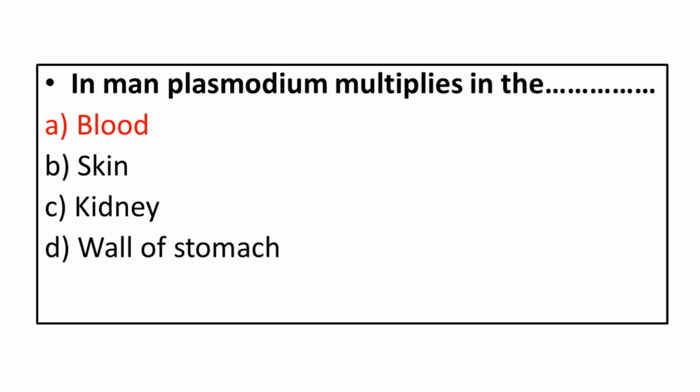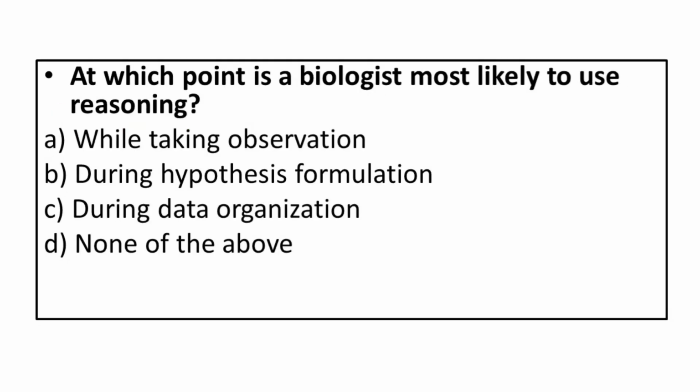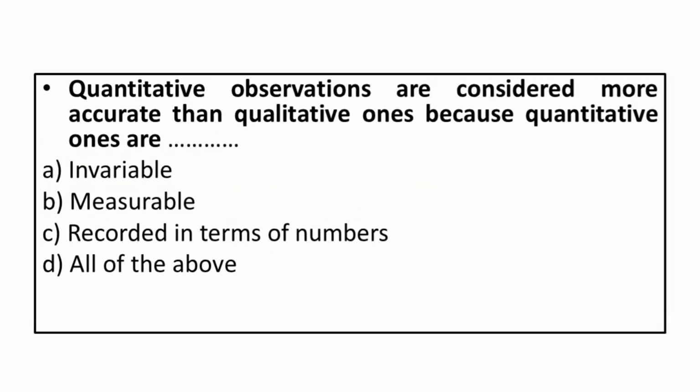At which point is a biologist most likely to use reasoning? Correct answer is during hypothesis formulation. Quantitative observations are considered more accurate than qualitative ones because quantitative ones are... Correct answer is all of the above.